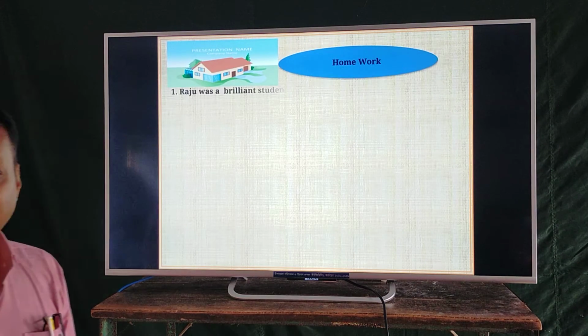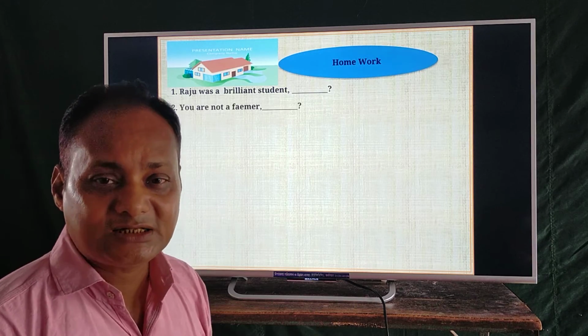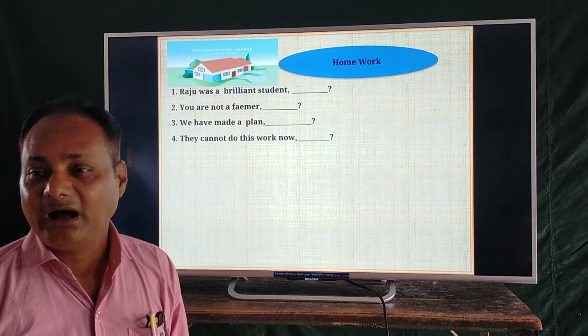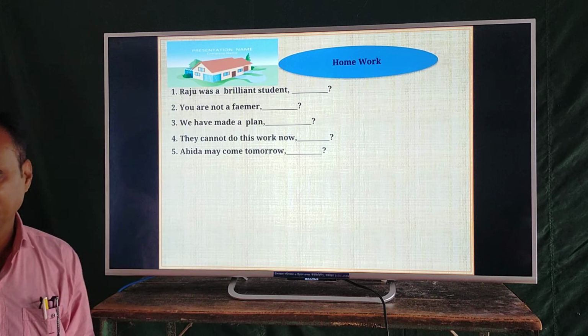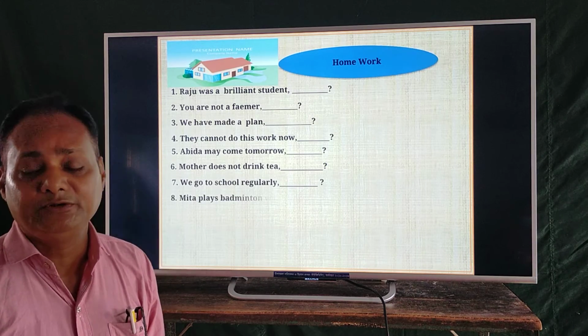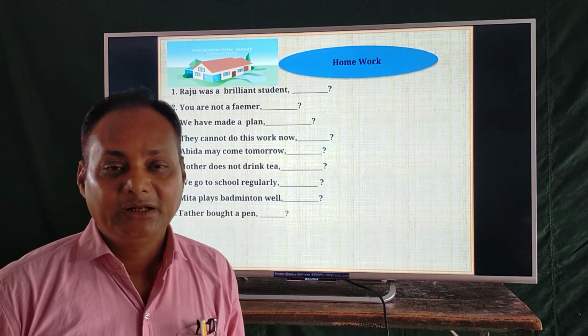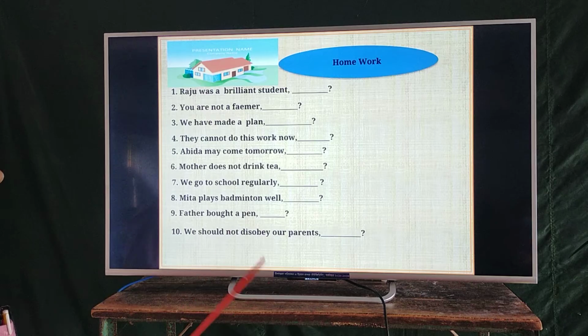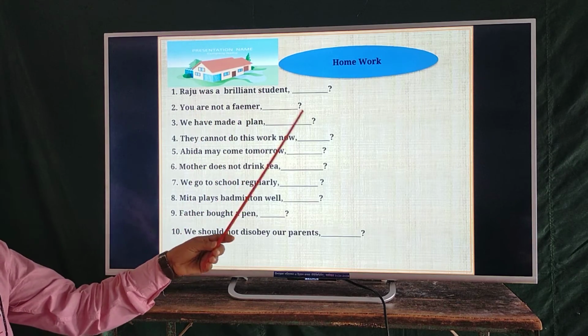Dear students, we have already discussed with you some rules about tag questions, how to make a tag question. Now, I want to give you some homework. You will do it at home. Clearly, the homework is here.